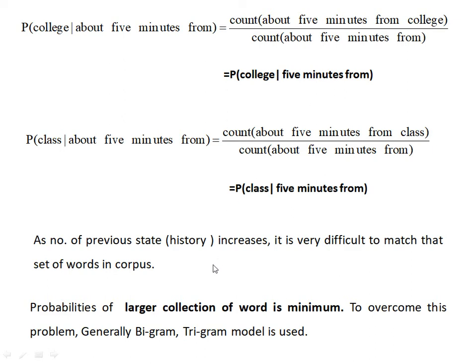So for prediction, generally 2-grams and 3-grams are used. As the number of previous states, that is history, increases, it is very difficult to match that set of words in corpus. Probability of larger collection of the word is minimum. To overcome this problem, generally bigram and trigram model is used.